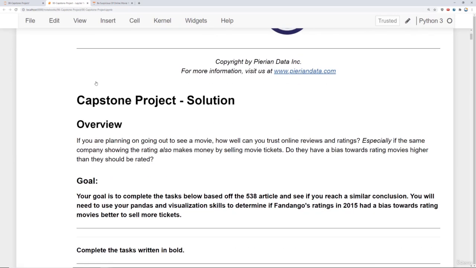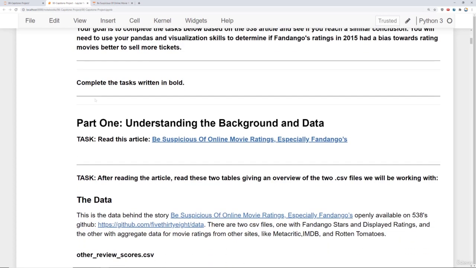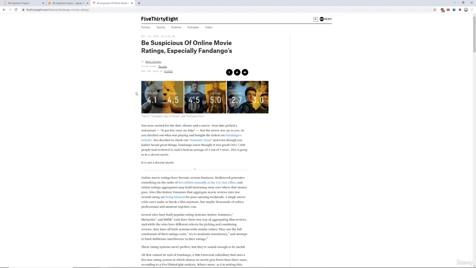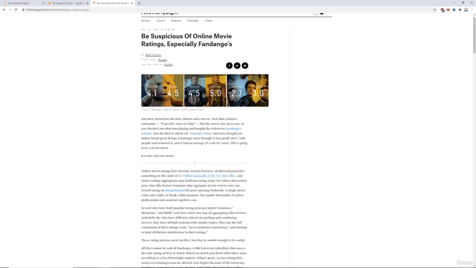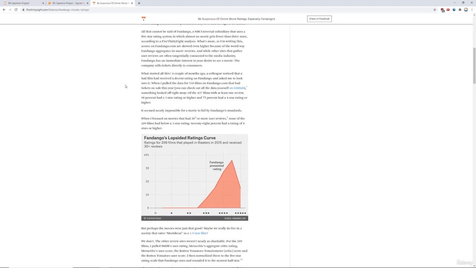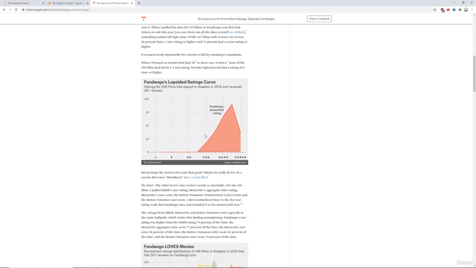And as I mentioned, this whole project is based around this article from 2015 from the website 538. So what we have here is just tasks in bold for you to complete. And your first task, I would hope, is that you actually read the article. It's linked for you right here. And it's a really great article on 538. Basically, they prove statistically that the conclusion that Fandango was pushing scores higher is actually true. And after you read this article, we're going to duplicate its findings with Python. And we'll actually create our own versions of the plots shown here. Notice there's a really lopsided rating curve for Fandango, so a lot of movies are rated quite high.